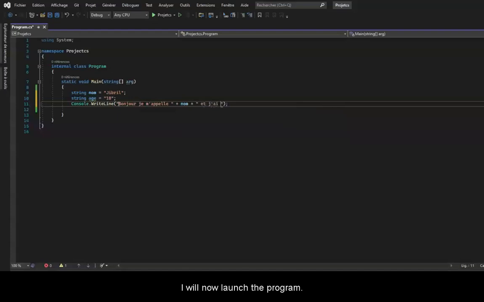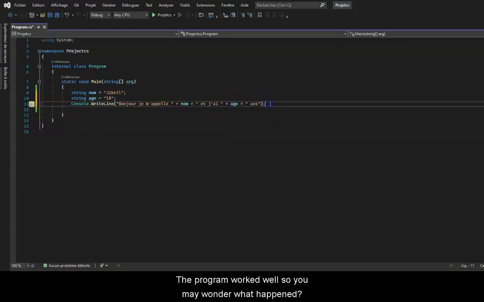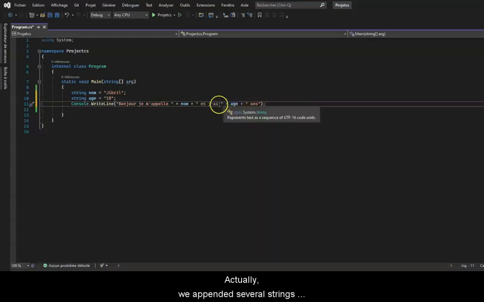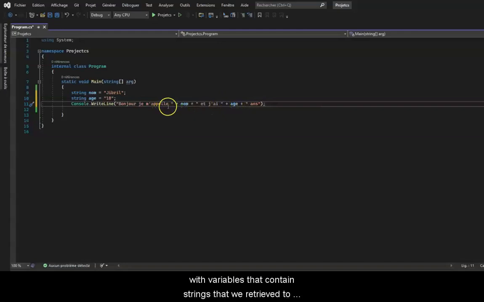I will now launch the program. And you can see that here it types, "hello, my name is Jibril and I'm 18 years old." The program worked well, so you may wonder what happened. Actually, we appended several strings with variables that contain strings that we retrieved to get this result on the screen.